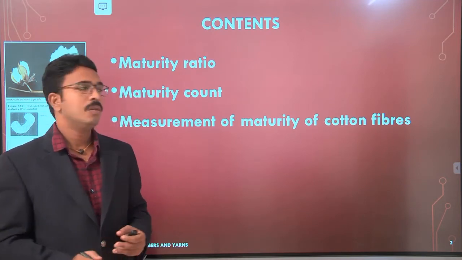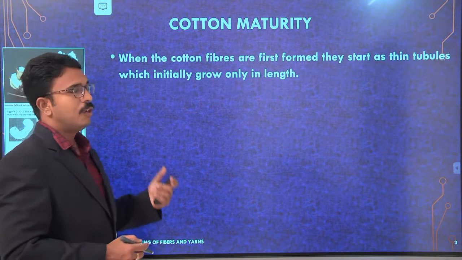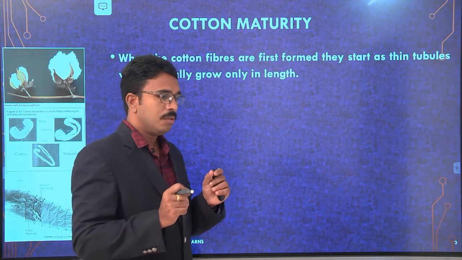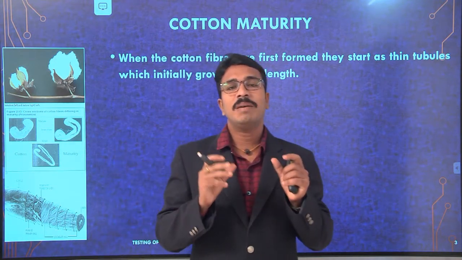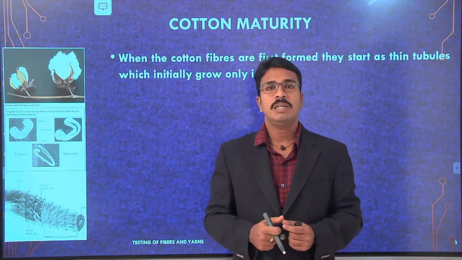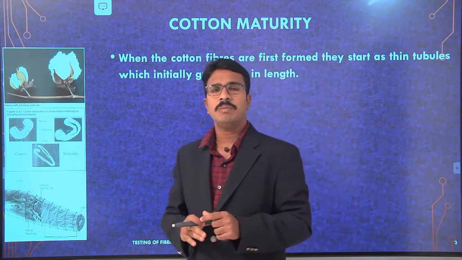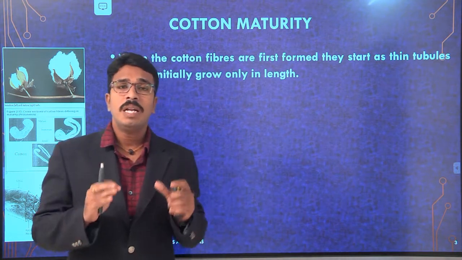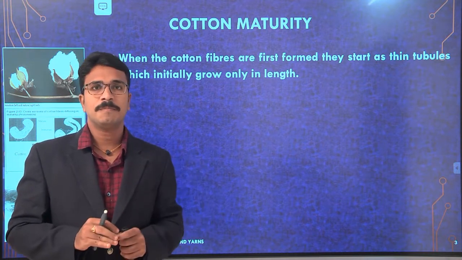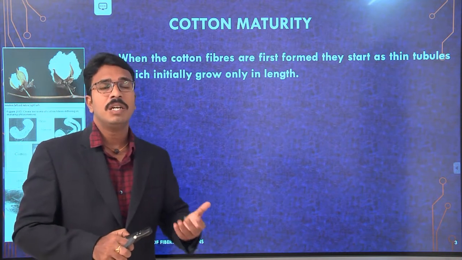Let us go into the topic. If you think about the term cotton fiber maturity, this maturity is purely related to the growing conditions of the fiber, that is, the atmospheric conditions in which the fiber is growing.